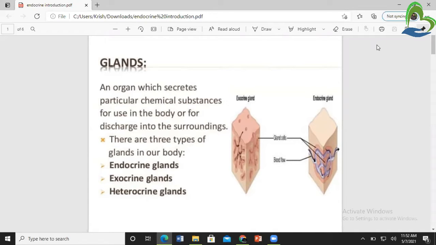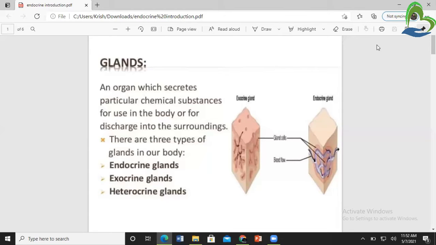The endocrine system includes certain glands. First of all, we see the introduction of gland. What is a gland and what is its function? A gland is an organ which secretes a particular chemical substance for use in the body or for discharge into the surroundings.